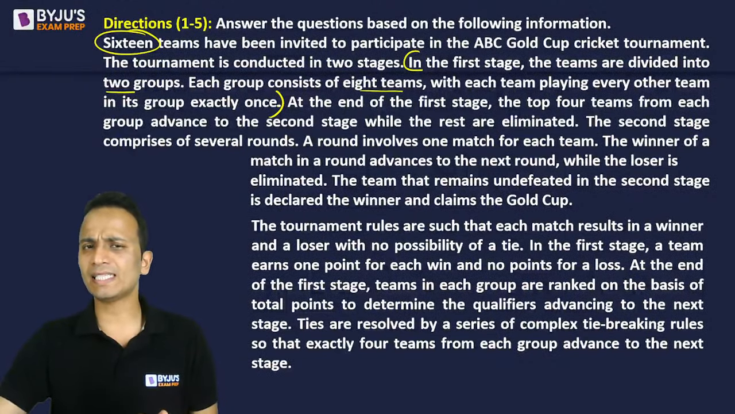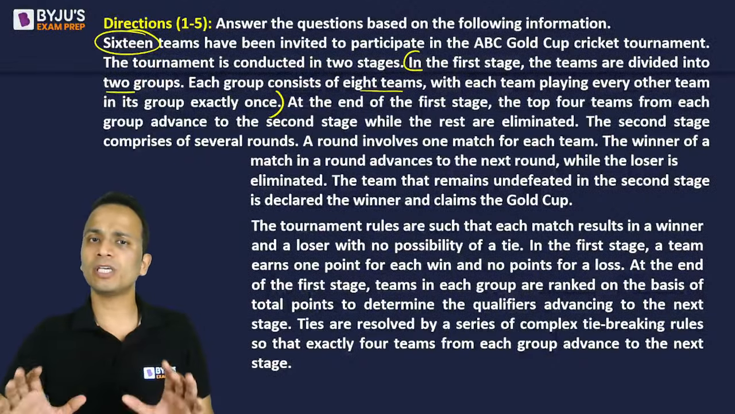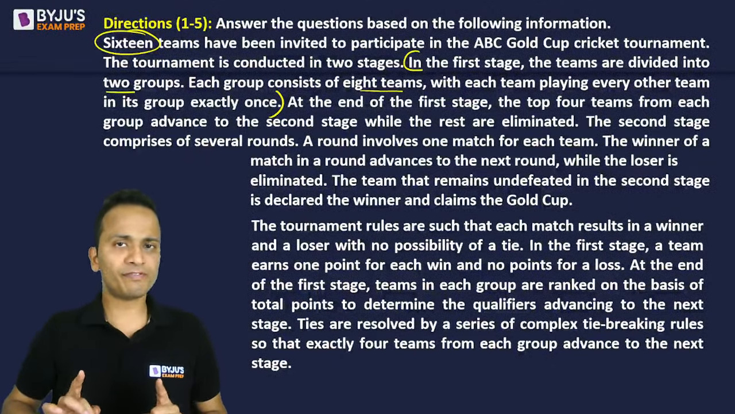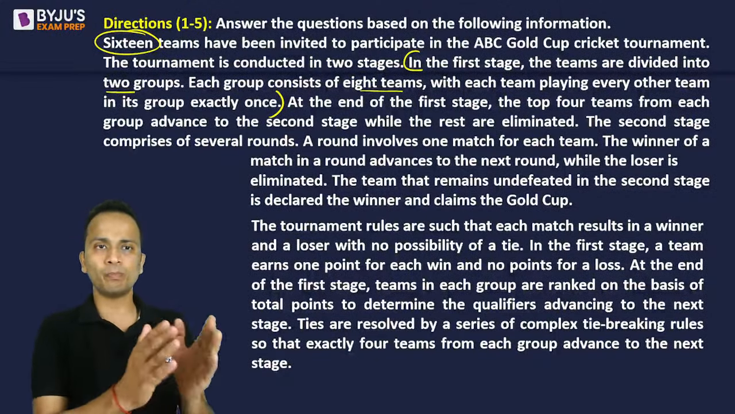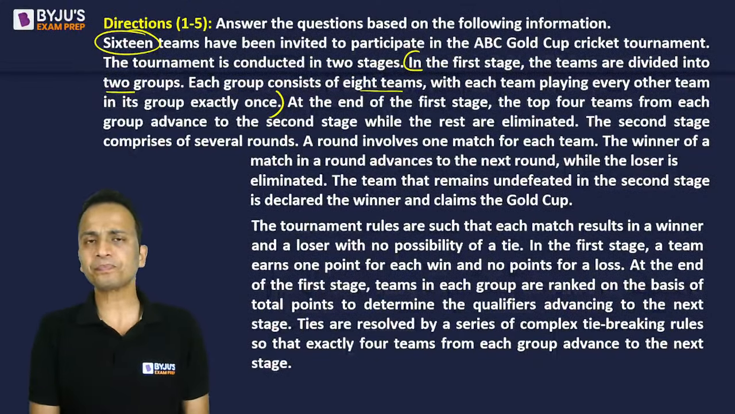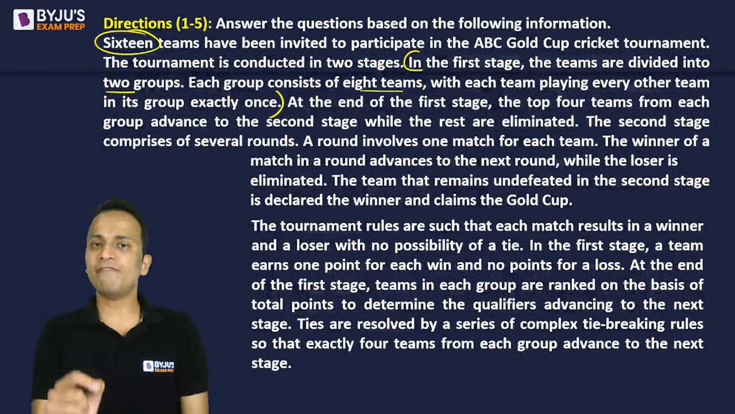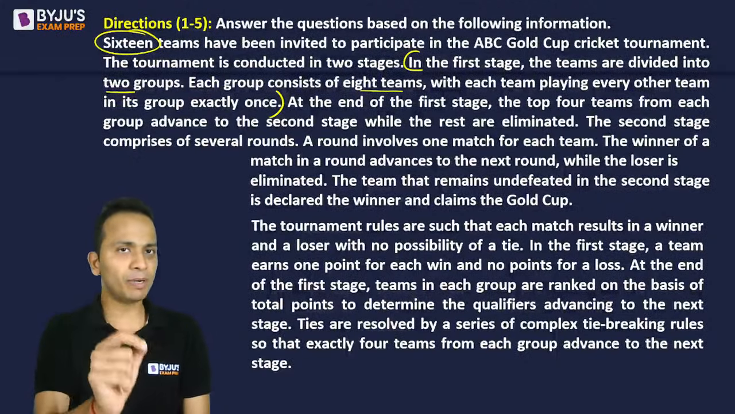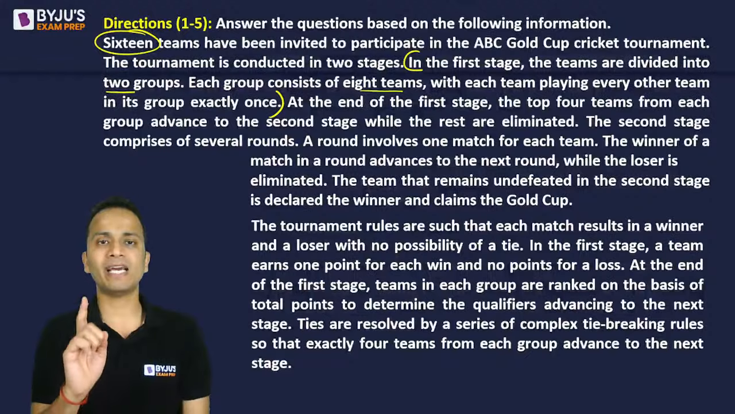So what do we understand by this? So there are a total of 16 teams. They are divided in 2 groups in the first stage. So we are talking about the first stage now. So total 16 teams are there. They are divided in 2 groups, group A or group B, you can call them. Now, what is happening in every group is every team, each team of a particular group will play with every other team of the same group exactly once.